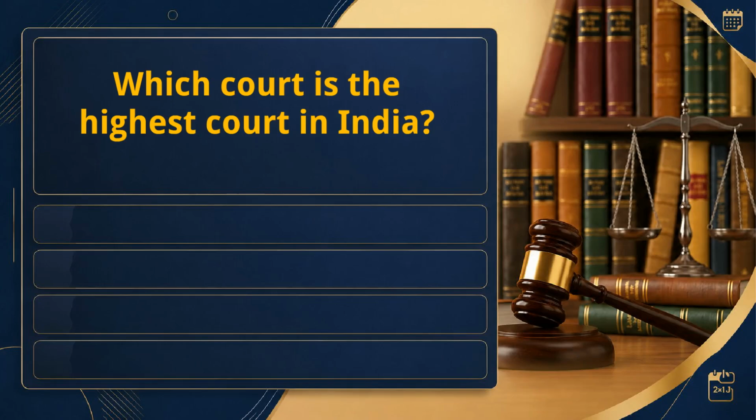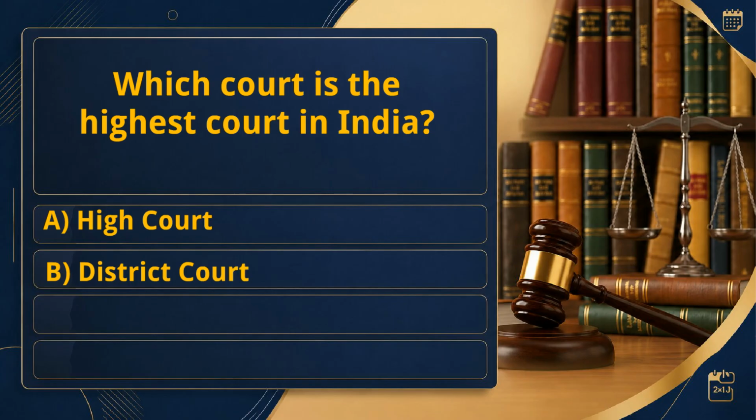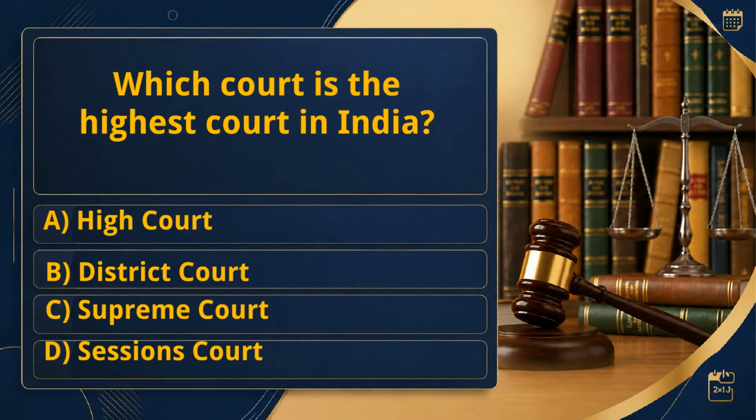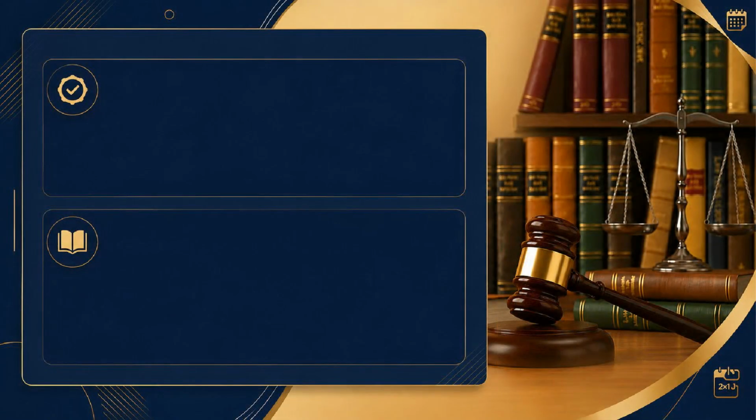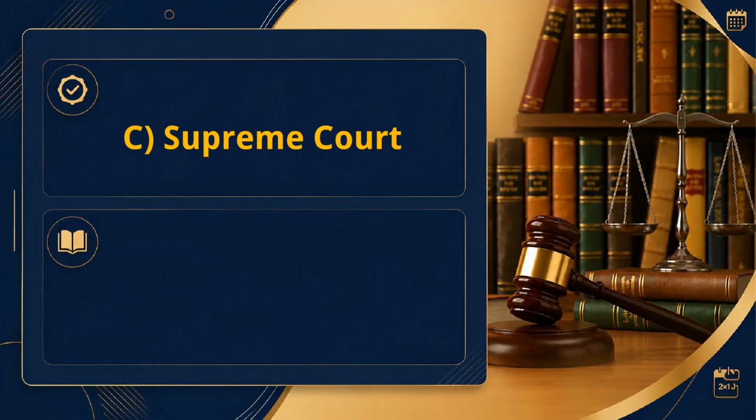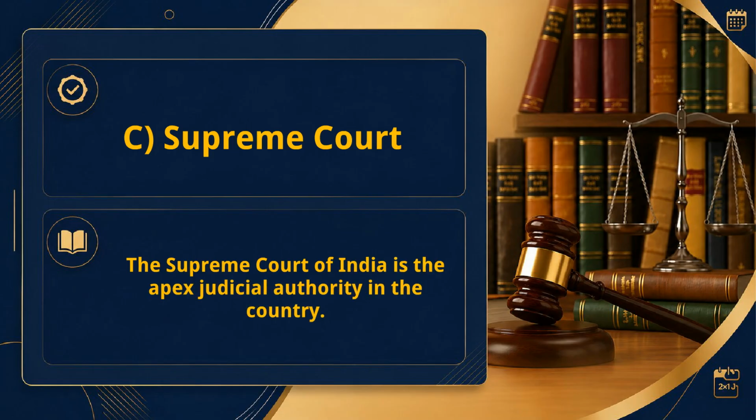Which court is the highest court in India? A. High Court. B. District Court. C. Supreme Court. D. Sessions Court. Right answer: C. Supreme Court. The Supreme Court of India is the apex judicial authority in the country.